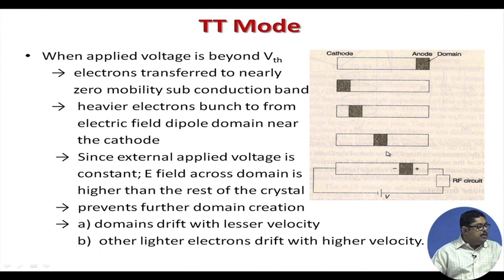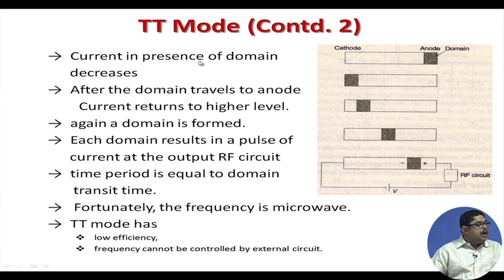Now, the current in the presence of a domain decreases, because current depends on velocity, and if the velocity is less, the current is small. We have already seen that from the IV curve also. After the domain travels to the anode, the current returns to a higher level.